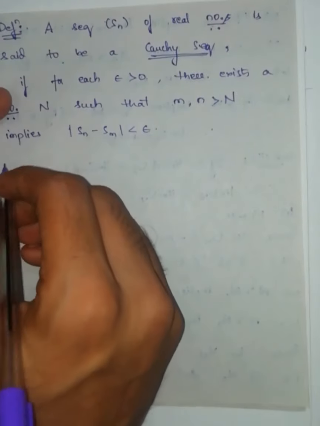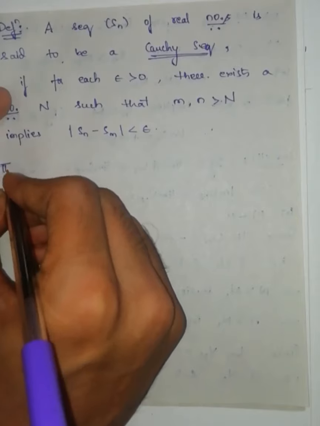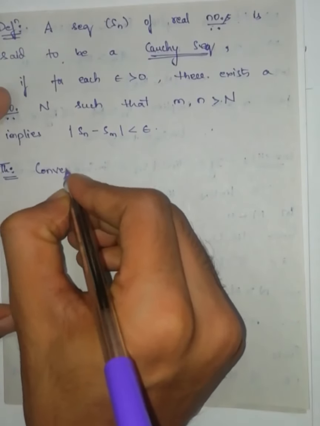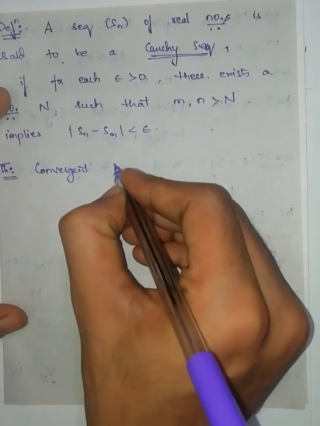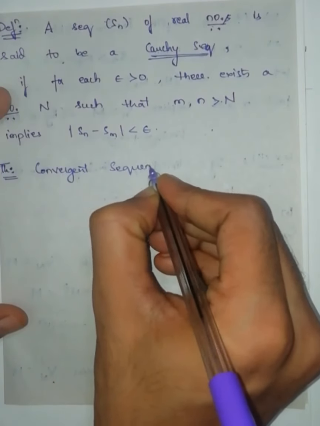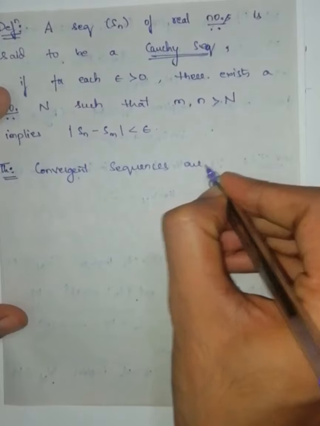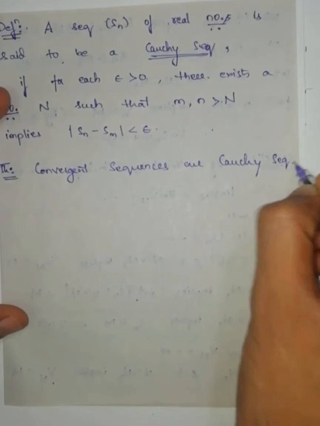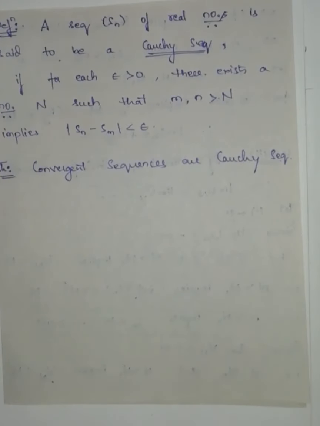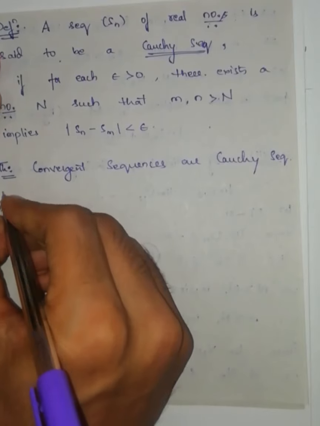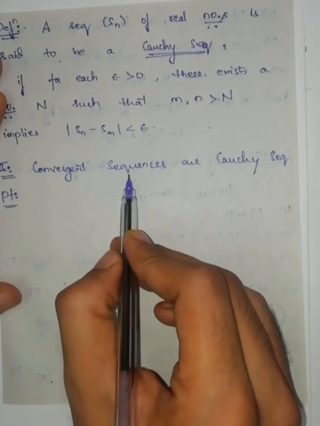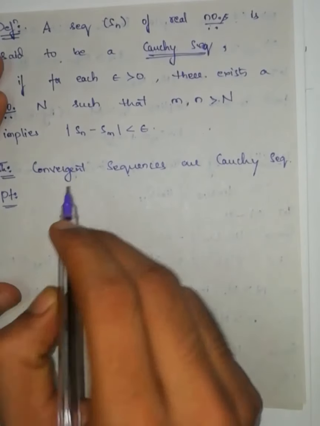Now the next theorem: every convergent sequence is a Cauchy sequence. Proof: let us take any sequence which is convergent, and we will prove that it is Cauchy.